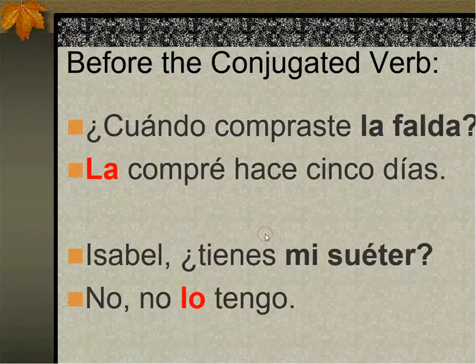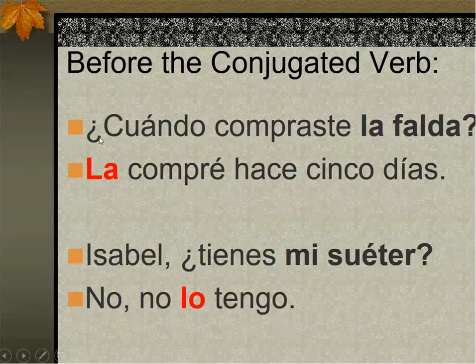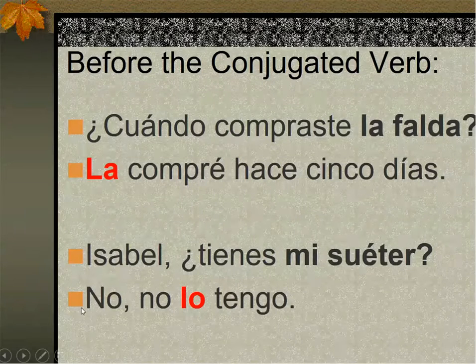Let's see some examples first before the conjugated verb. ¿Cuándo compraste la falda? La compré hace 5 días. So when did you buy the skirt? I bought it. Remember, you have to place it before the conjugated verb. 5 days ago. Isabel, ¿tienes mi suéter? Isabel, do you have my sweater? No, I don't have it. Now, this verb is conjugated. Remember, you have to place it before the conjugated verb. So you say, no lo tengo.